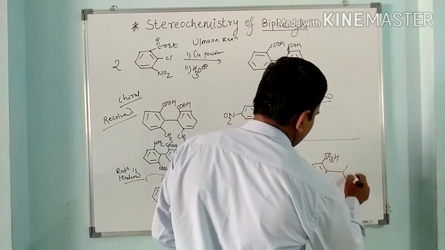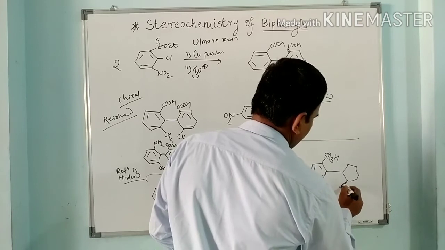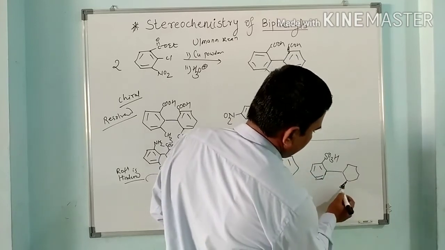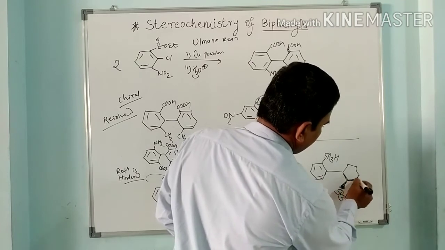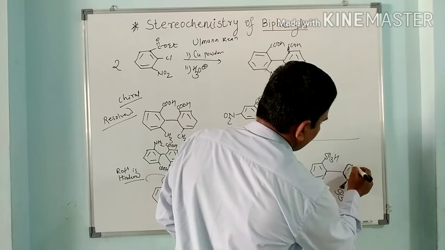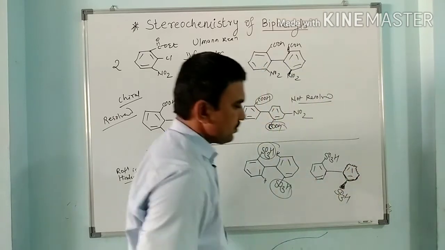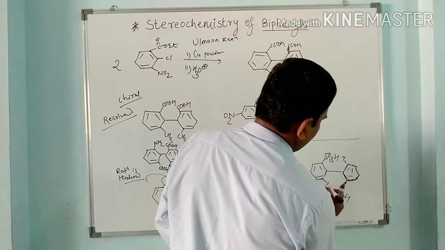SO3H, and here this ring comes towards us, SO3H. So this ring comes towards us and these two carbons go behind, and here this is hydrogen, here this is hydrogen.